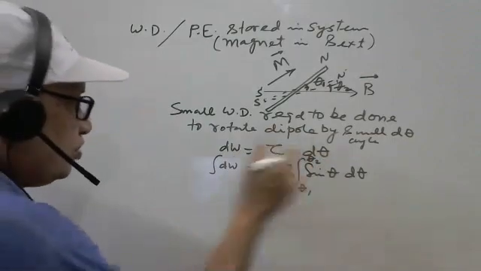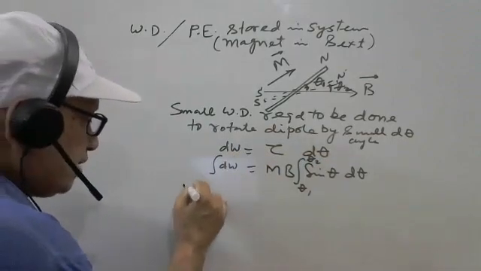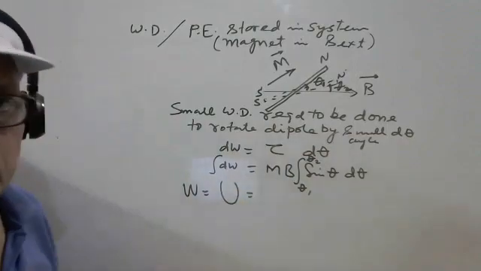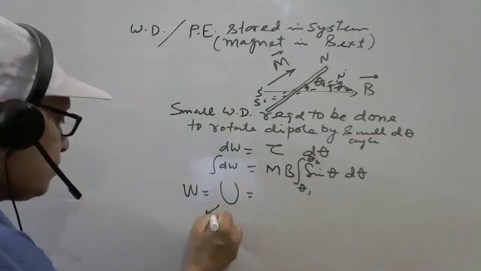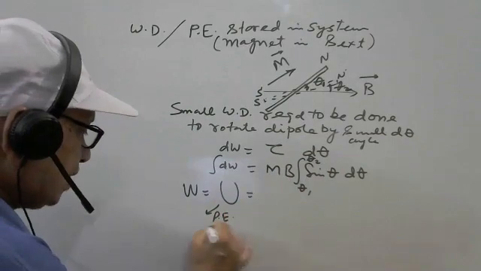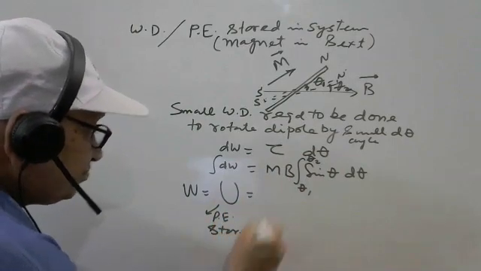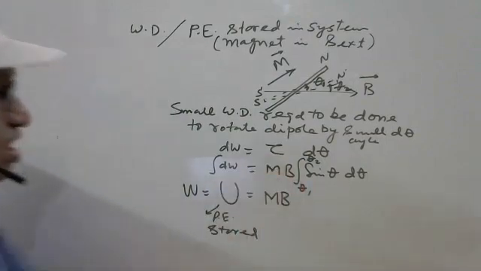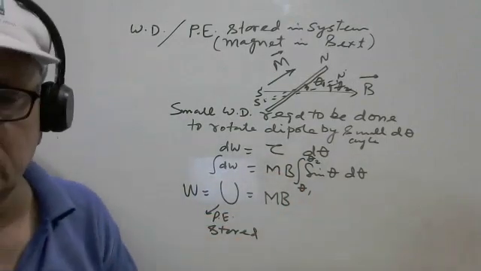So the total work done is stored as potential energy, denoted with U, and there is the potential energy stored here: mB. What is the integration of sine theta?